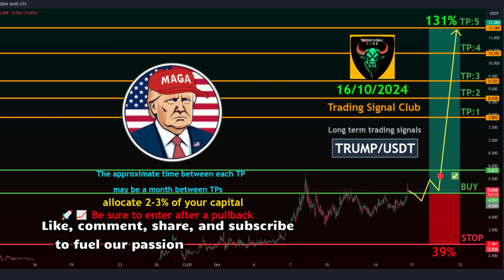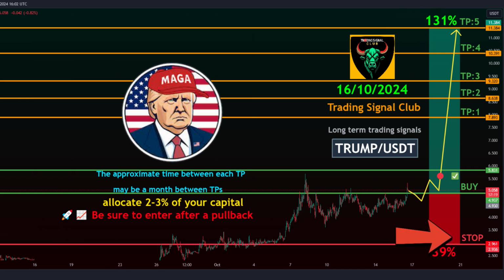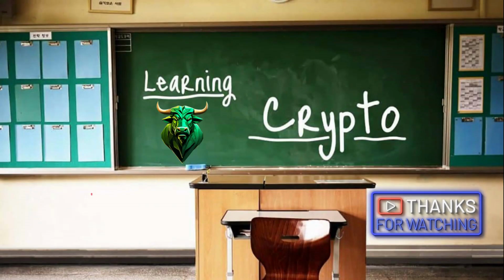Trading style, spot. Target time frame, about a month between take-profit targets. Entry levels, 4.937 to 5.831. Take-profit targets. Target 1, 7.893. Target 2, 8.638. Target 3, 9.320. Target 4, 10.391. Target 5, 11.384. Stop level, 2.961.